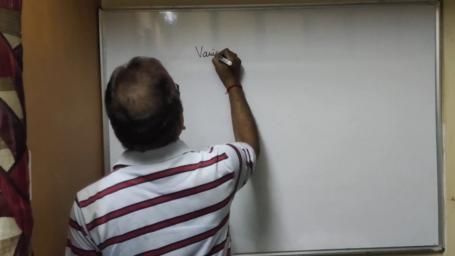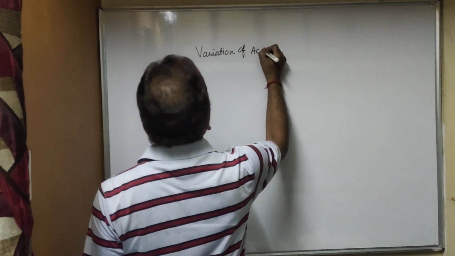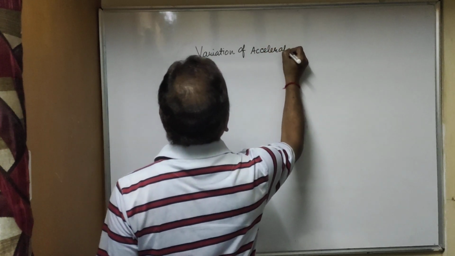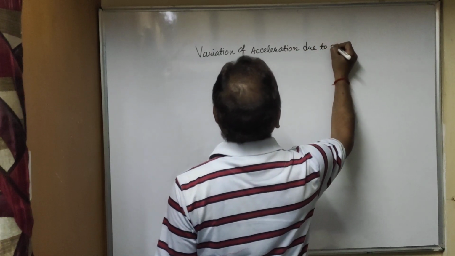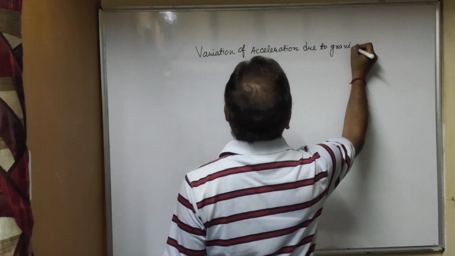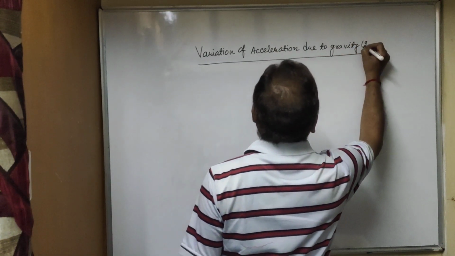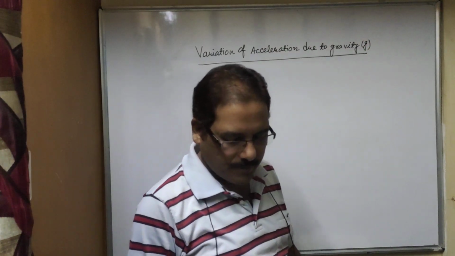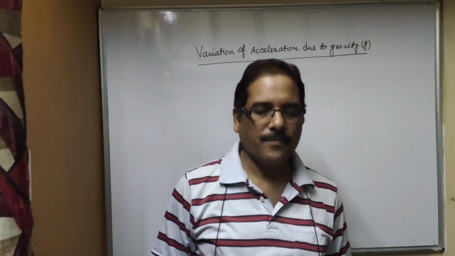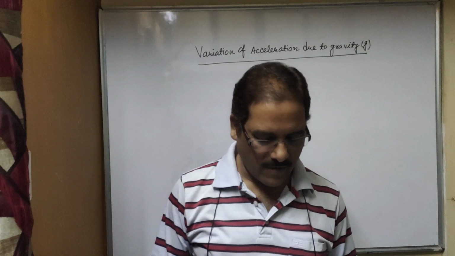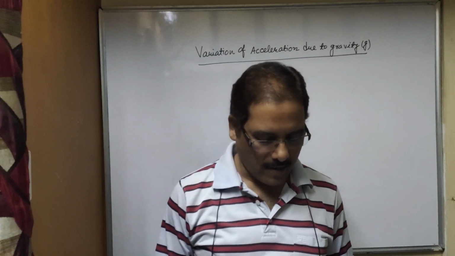Variation of acceleration due to gravity. So as you know that acceleration due to gravity on the surface of earth is 9.8 meter per second square as we have calculated, but this value is not always constant at all the places.